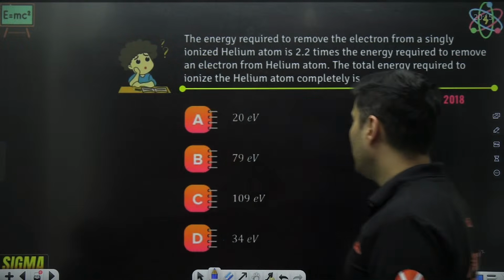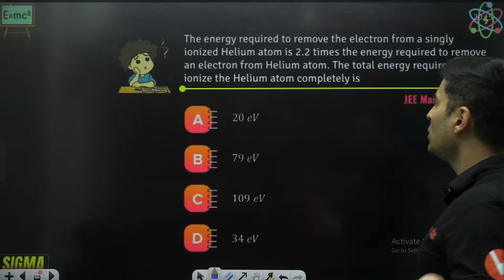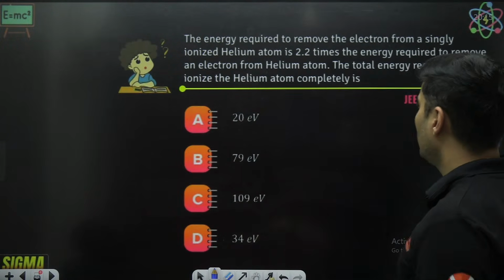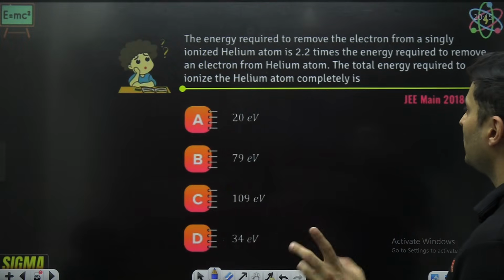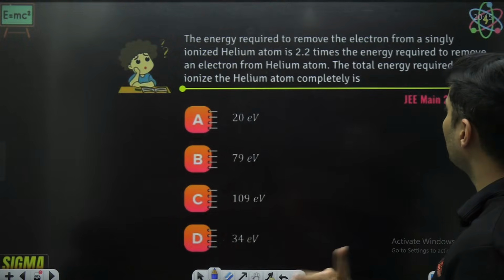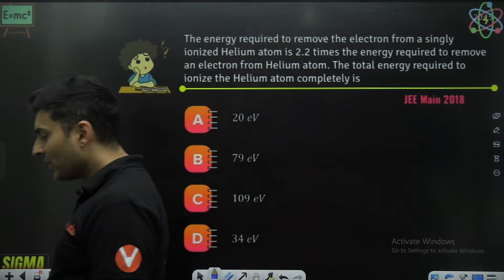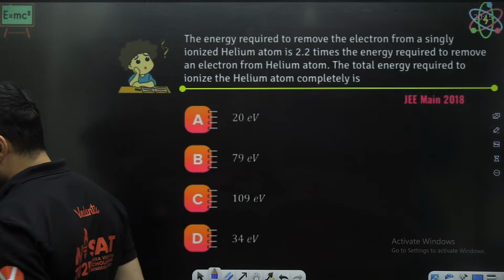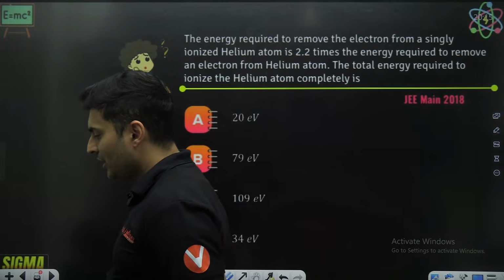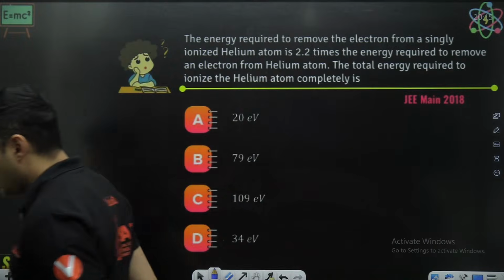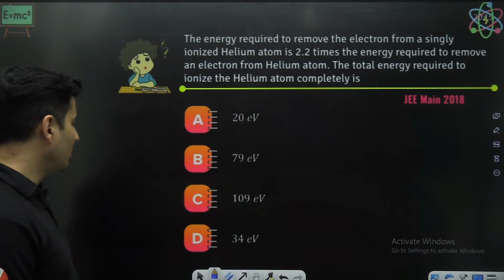The energy required to remove the electron from a singly ionized helium atom is 2.2 times the energy required to remove an electron from a helium atom. The total energy required to ionize the helium atom completely is how much? That is the question. Let's see, what do we do? Think about it. The energy required is asked. To nucleus, we won't be able to do it today.